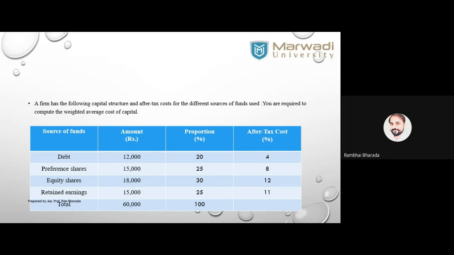For debt we have 20%, for preference 25%, equity 30%, retained earning 25%, and the total is 100%. And the cost of each capital is given to you: for debt 4%, for preference 8%, for equity 12%, and for retained earning 11%. Are we clear about the data?